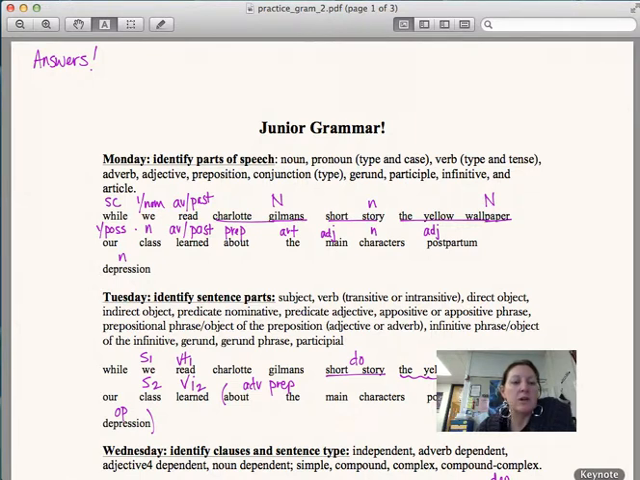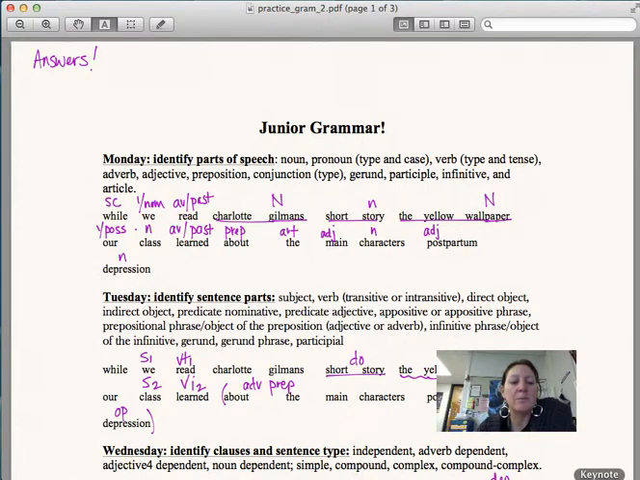While is a subordinating conjunction. We is a first-person nominative pronoun. Read, action verb past. Charlotte Gilman's, proper noun. Short story, count that all as one, is a noun. The Yellow Wallpaper, because that's a title of a book, is also a proper noun. Our, first-person possessive. Class is a noun.